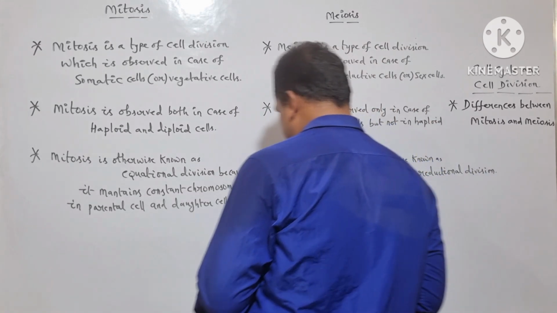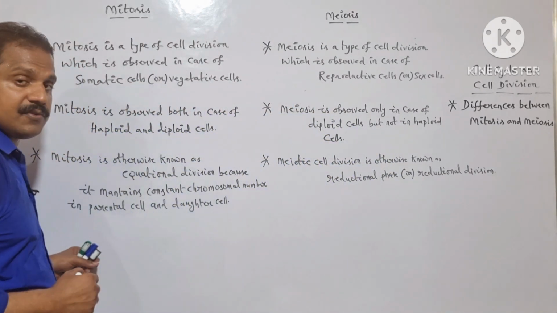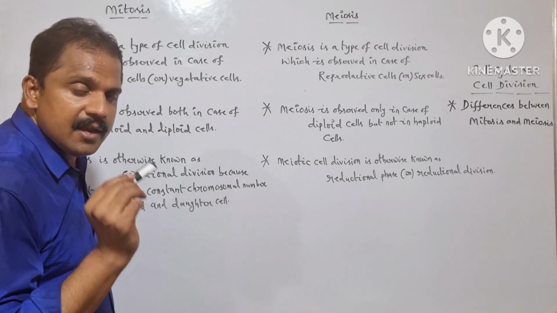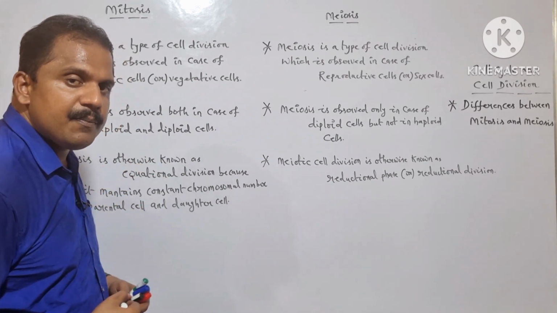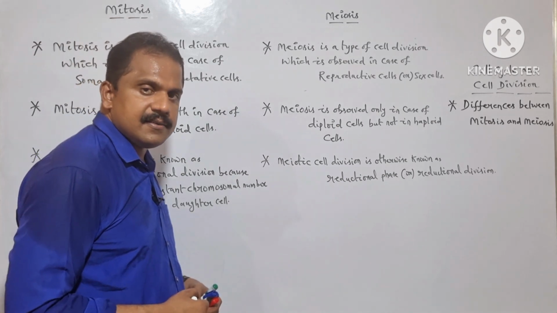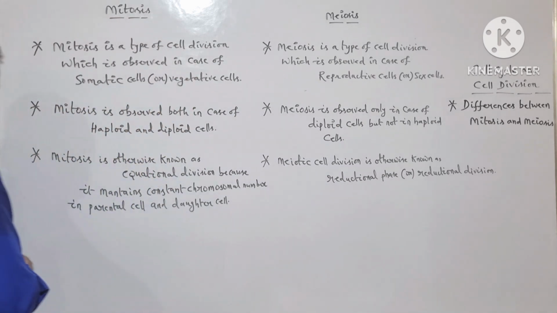In case of the mitotic cell division, the parental cell produces two identical daughter cells. But whereas in case of the meiotic cell division, the parental cell produces four haploid daughter cells. Is it clear? So let me write it here.